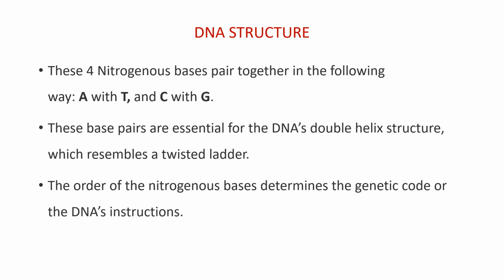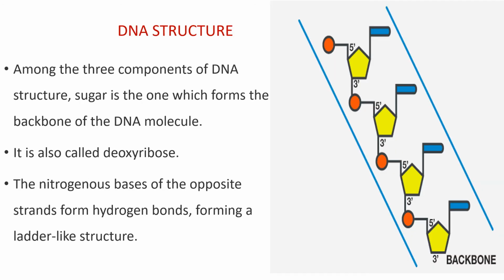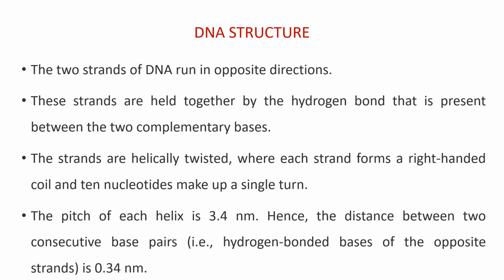The order of the nitrogenous bases determines the genetic code or the DNA's instructions. Among the three components of DNA structure, sugar is the one which forms the backbone of the DNA molecule. Here the sugar is deoxyribose. The nitrogenous bases of the opposite strands form hydrogen bonds, forming a ladder-like structure. The two strands of DNA run in opposite directions. These strands are held together by the hydrogen bonds present between the two complementary bases.